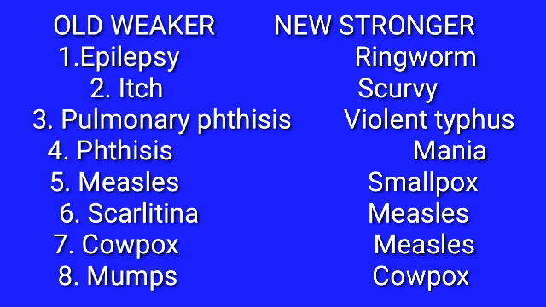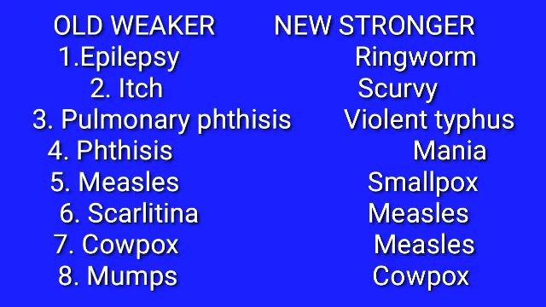Okay. So old weaker one, epilepsy; new stronger one, ringworm. Second example, old weaker one, itching; new stronger one, scurvy. Third, old weaker one, pulmonary phthisis; new stronger one, violent typhus. Fourth one, phthisis is the old weaker one; mania is the new stronger one.